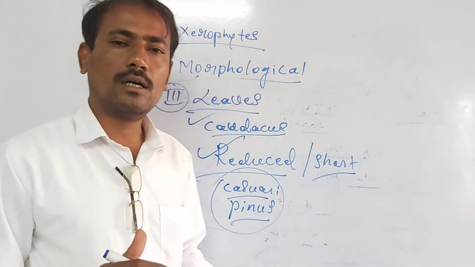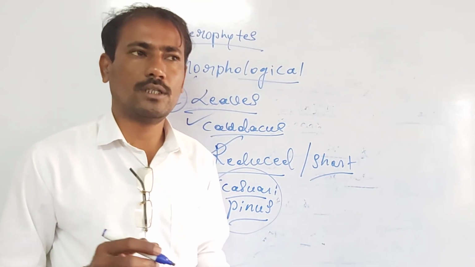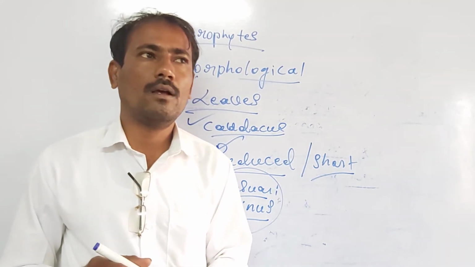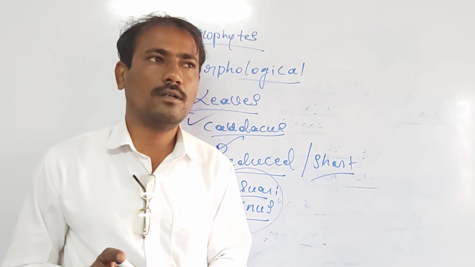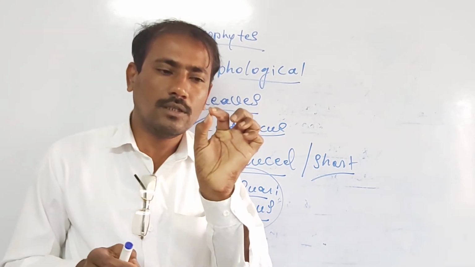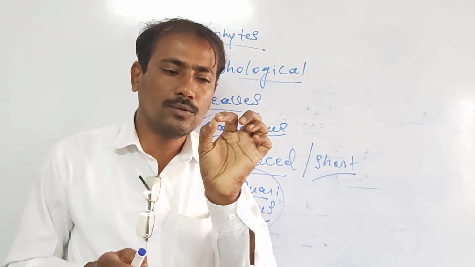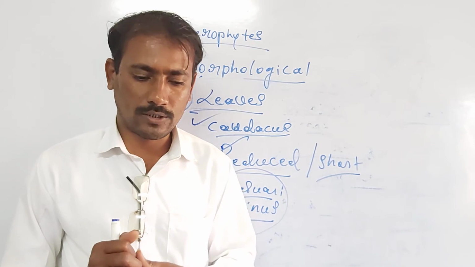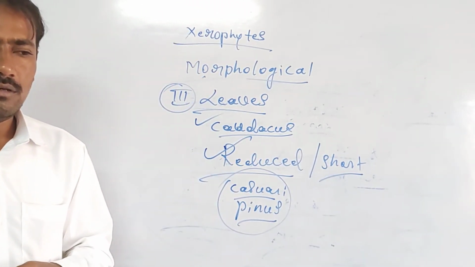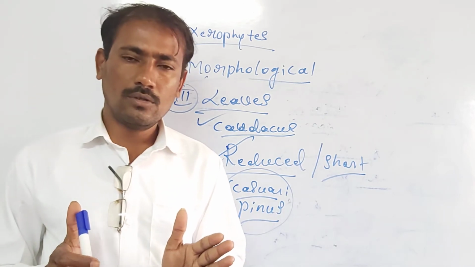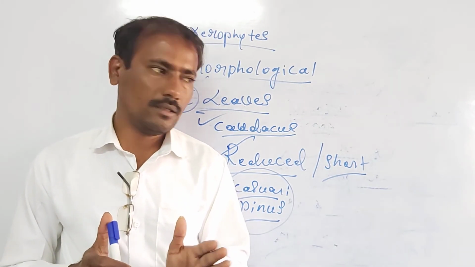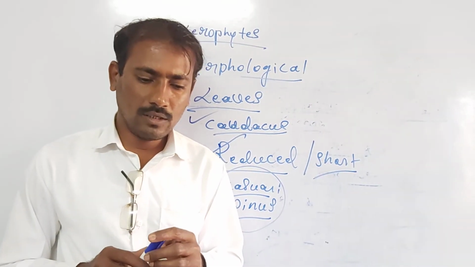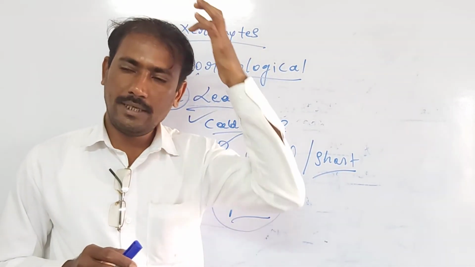Leaves are much reduced and are short. Short means what? Take for example the Euphorbia plant, where the leaves are very minute and very short. Then needle-like leaves are also present in the Pinus plant, in the Casuarina plant, and in many of the plants.